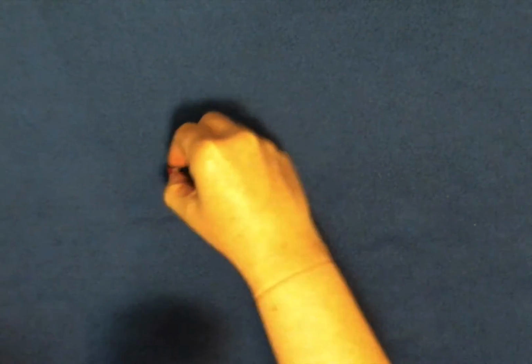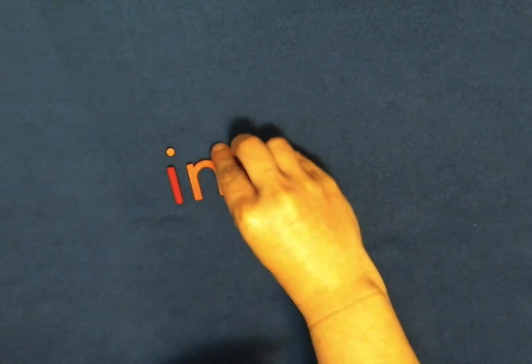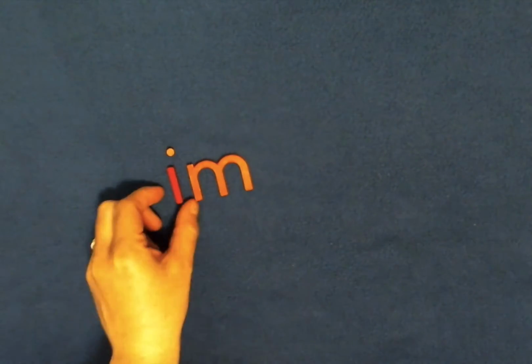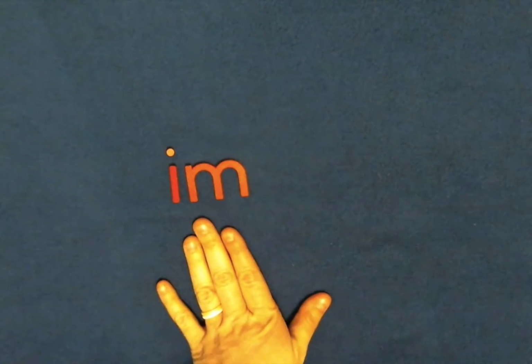Hey everybody! So today we're going to be looking at another prefix, and that is the prefix of im. So this prefix, we're going to go over two different definitions that this prefix can have. So that's why we're only looking at one, im, because it can mean two different things. So let's look at the first one.